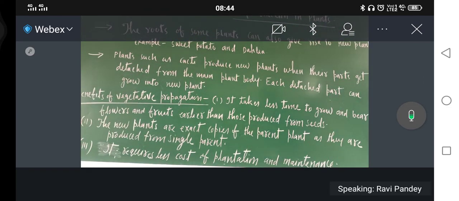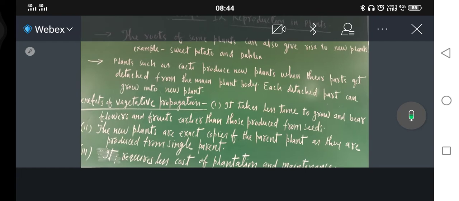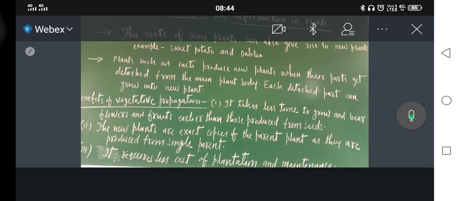Now there are some more methods of vegetative propagation. Okay, like budding. Budding. Next one is fragmentation and spore formation. Spore formation, sporangia. Okay, then we'll start the sexual reproduction.